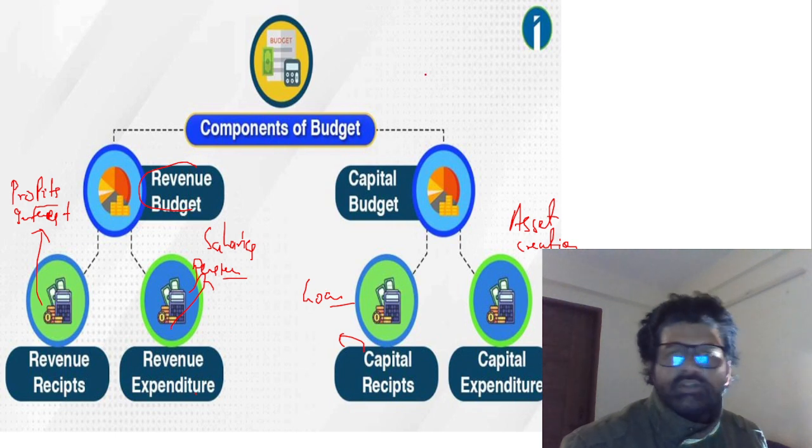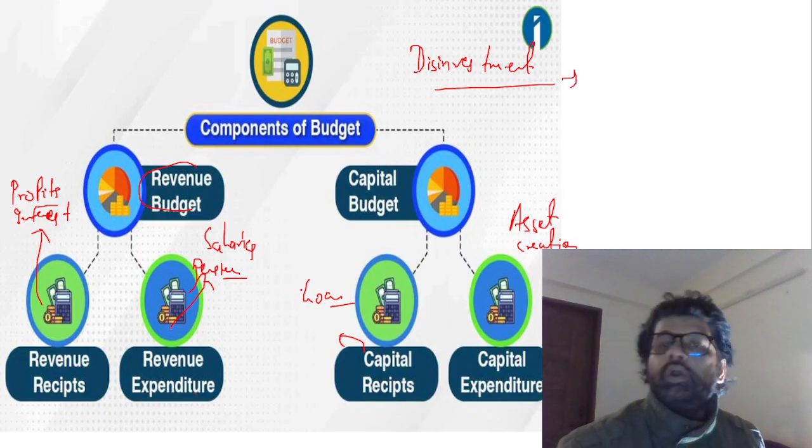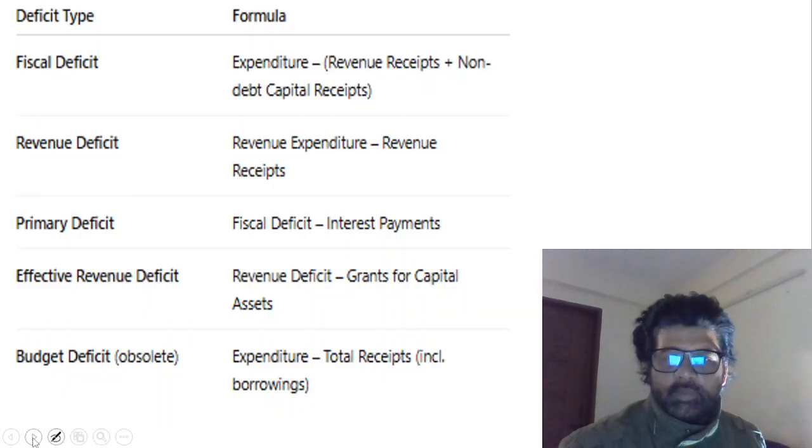So remember these facts. Now again, there's one homework for you. This investment comes under which particular portion? Revenue receipt, capital receipt, what? If you know it, you can post it in the comment section.